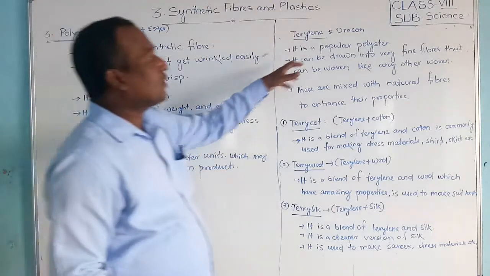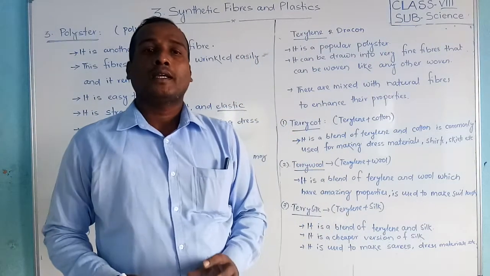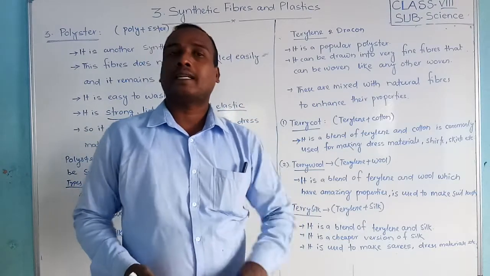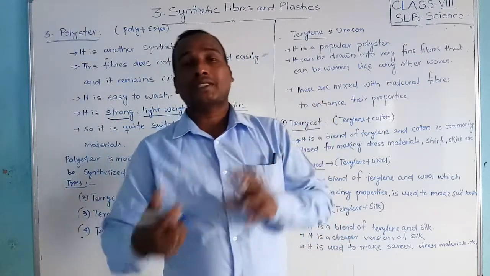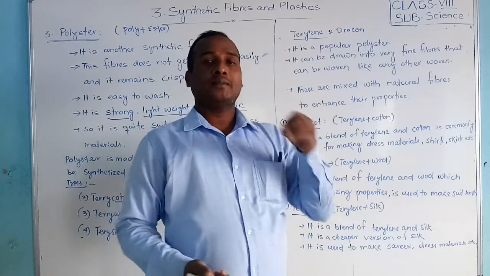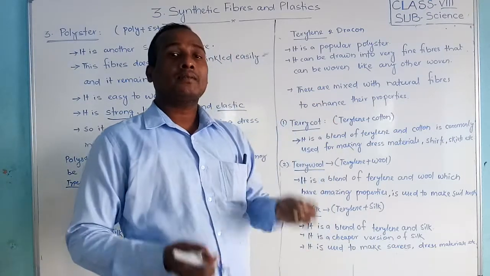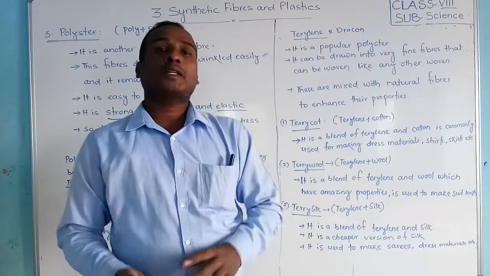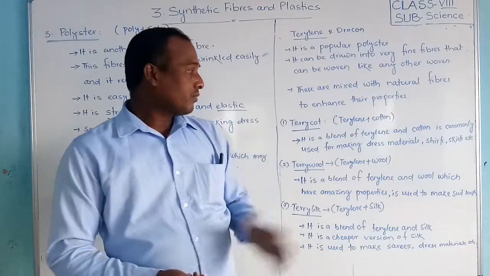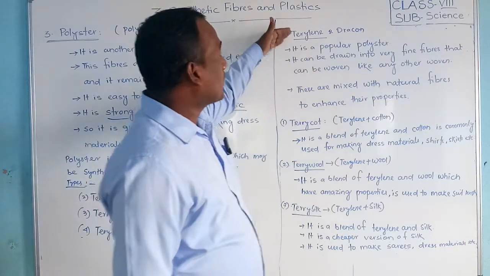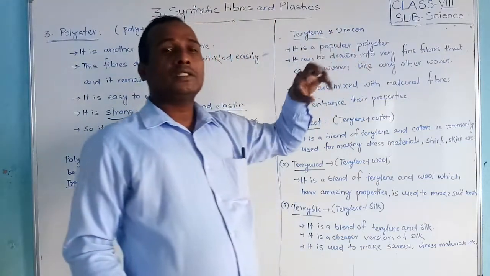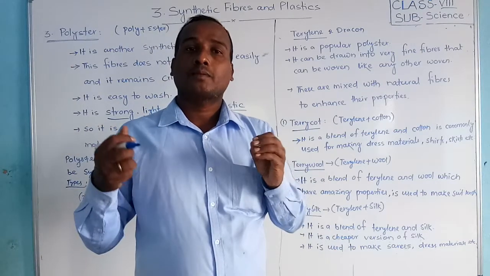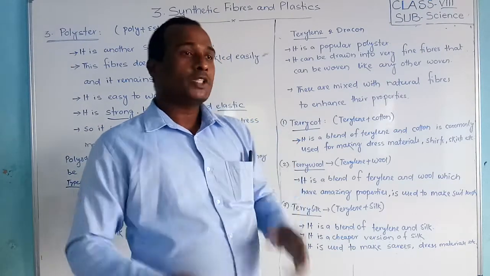Terylene is one popular polyester, but it is a special type of popular polyester. This terylene is mixed with cotton, with wool, and with silk, forming new, different types of synthetic fibers that we will discuss now. So terylene and dacron are special, popular synthetic polyesters.